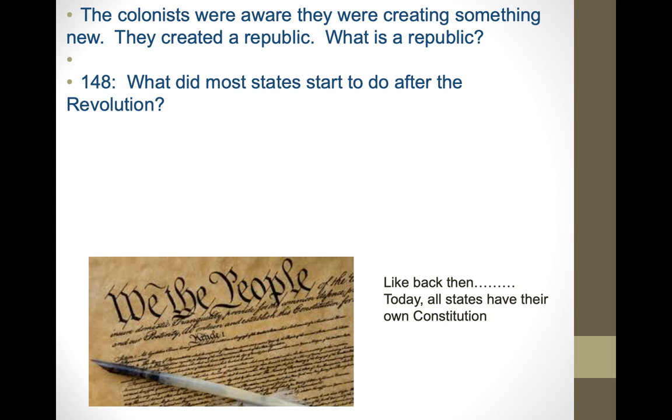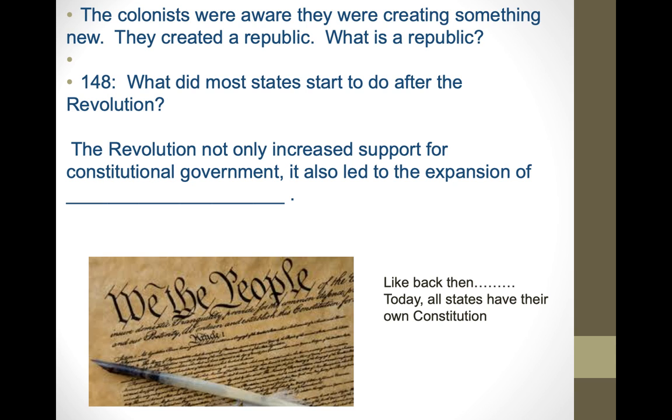How about this one? What did most states start to do after the revolution? Ethan, do you have that one? Help, Aiden. Yes, very good. A list of rights pertaining to the Constitution, yes. The revolution not only increased support for constitutional government, it also led to the expansion of what? You can fill in the blanks there. Good. Voting rights, yes.